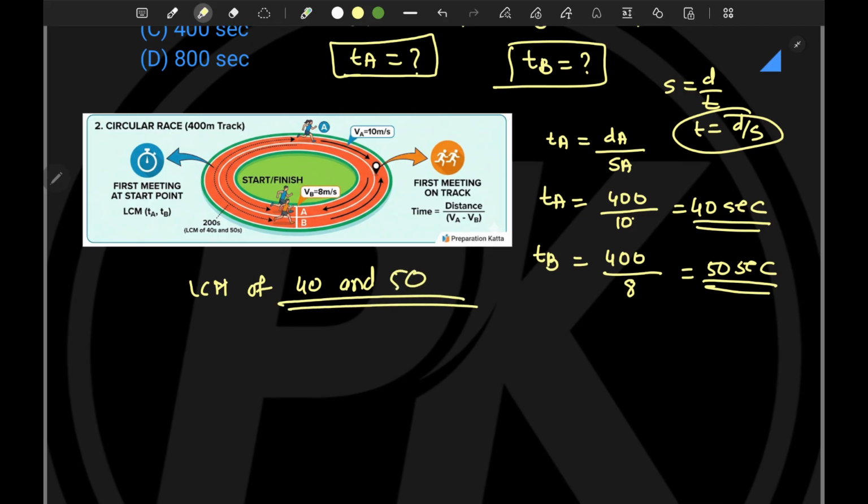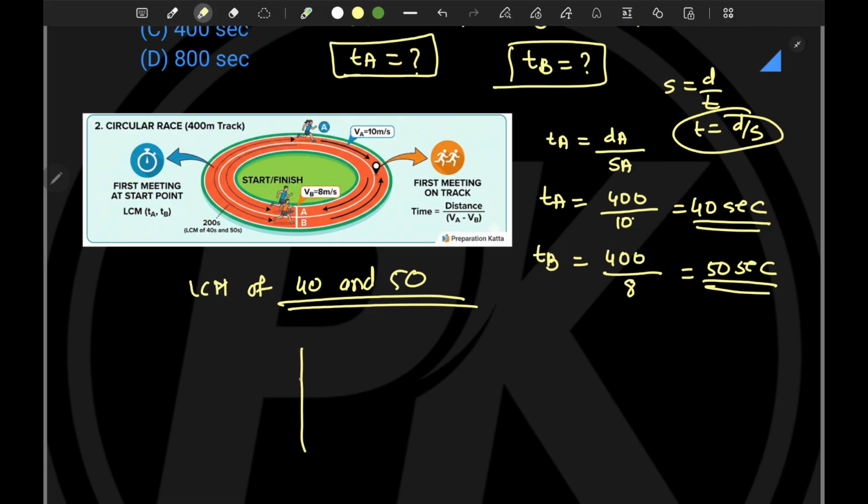You forgot the lecture or what? We have already covered this topic. Come on guys. So what is the LCM of 40 and 50? Tell me, what is the LCM of 40 and 50? Did you forget, or do you remember how to calculate LCM? If you forgot, no problem. Let's see how to calculate the LCM of two numbers.